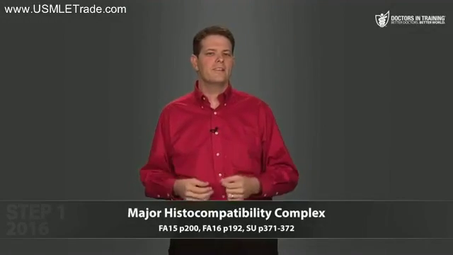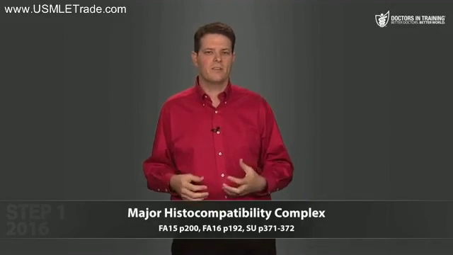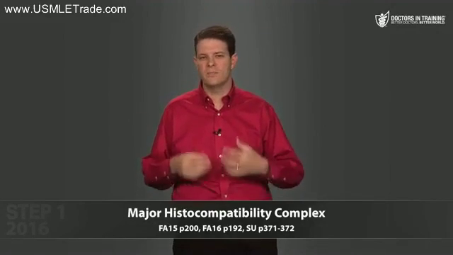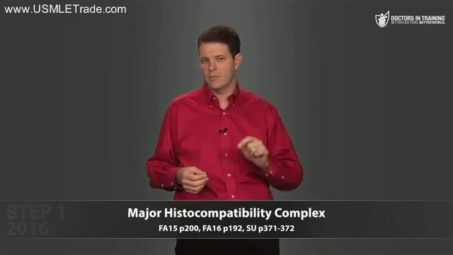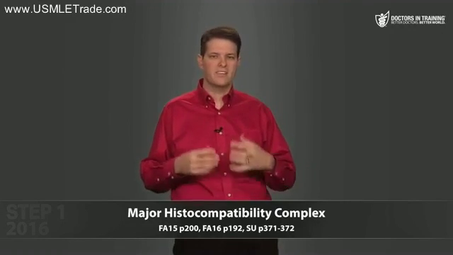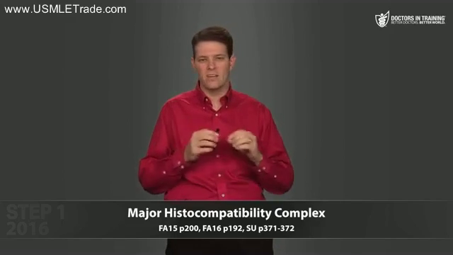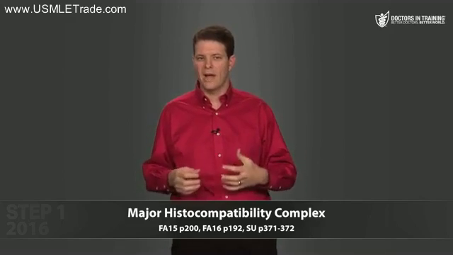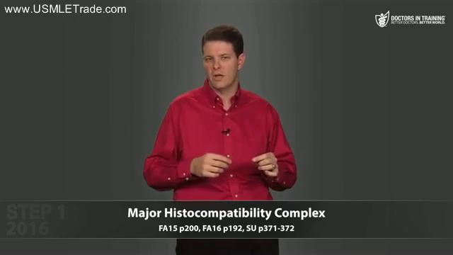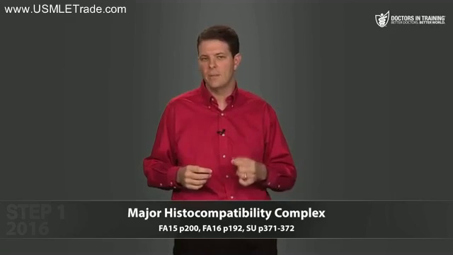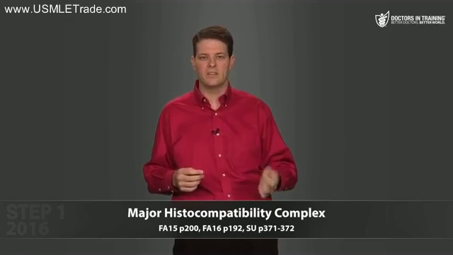Let's talk about how helper T cells get flagged down by an antigen-presenting cell. Basically, the T cell receptor on a helper T cell will bind to its specific antigen only when that antigen is presented by an antigen-presenting cell. This is because the CD4 marker on a helper T cell is very closely associated with that T cell receptor. And the CD4 marker links up with a protein complex on the surface of the antigen-presenting cell, which is called a major histocompatibility complex, or MHC, specifically MHC class II.